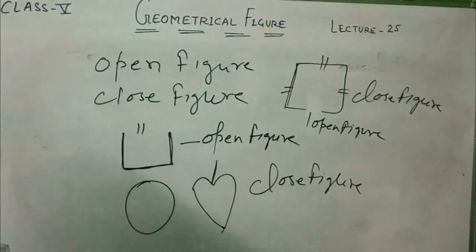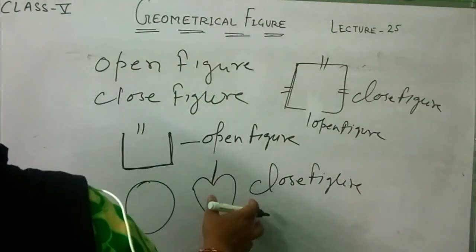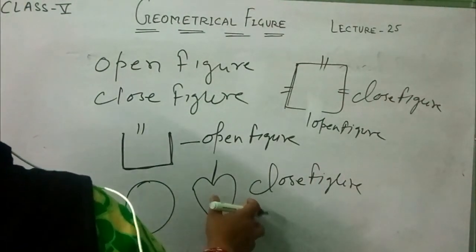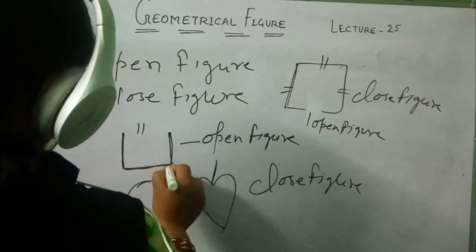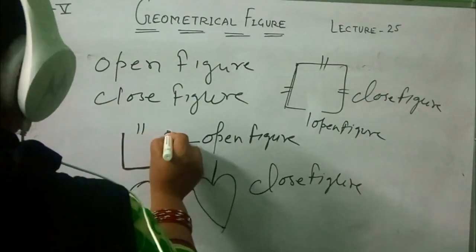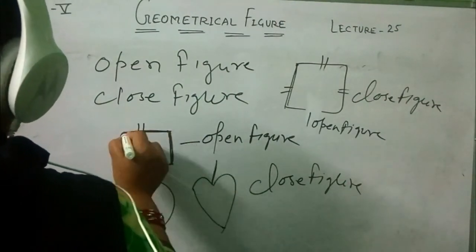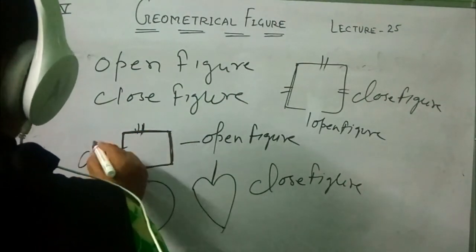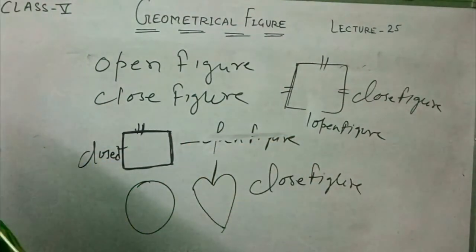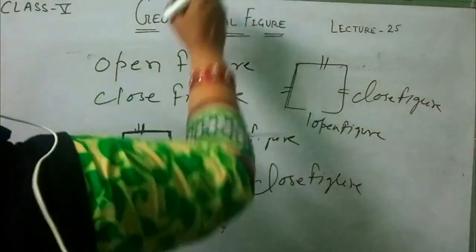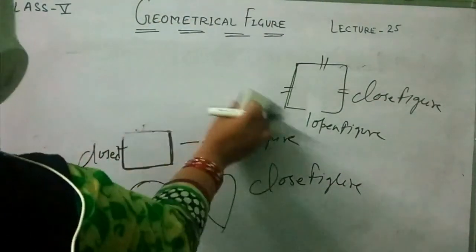To sketch a closed figure, one has to meet both the starting point and the ending point. Meaning from where we start, the starting point must be joined with the ending point, then it will be an example of a closed figure. Okay, these are the two types of figures, open figure and closed figure.